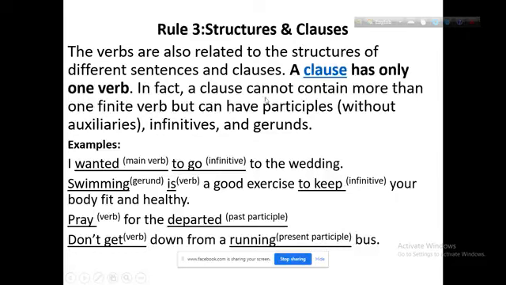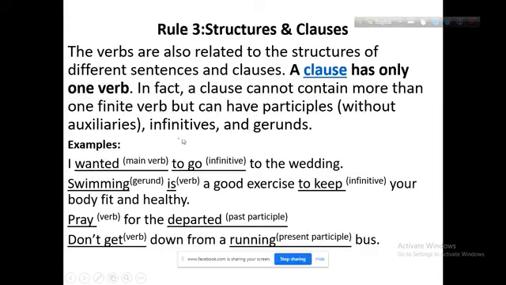In fact, a clause cannot contain more than one finite verb, that means main verb, but can have participles without auxiliaries, infinitives and gerunds. There may be one more, two more, three more verbs beside the finite verb in a clause.